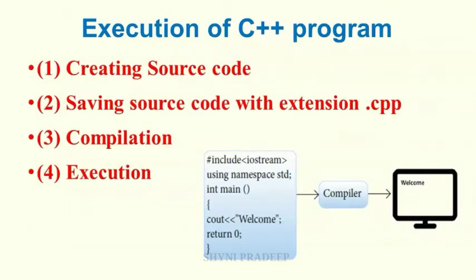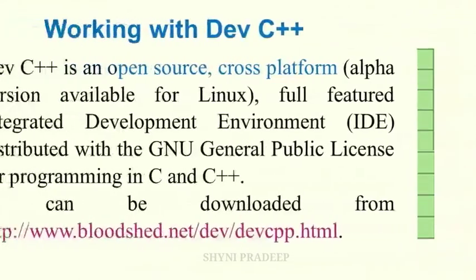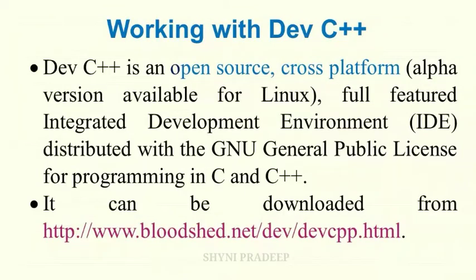Okay. Next topic is open source compilers. There are many open source compilers available. See here, some of the open source compilers are given. In this chapter, we are going to see about the Dev C++ compiler. Okay. Let us see working with Dev C++. It is an open source, cross-platform, full-featured integrated development environment distributed with the GNU General Public License for programming in C and C++. You can download this Dev C++ compiler from this website.